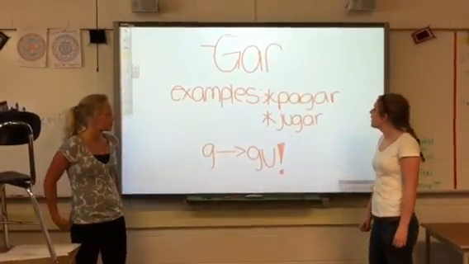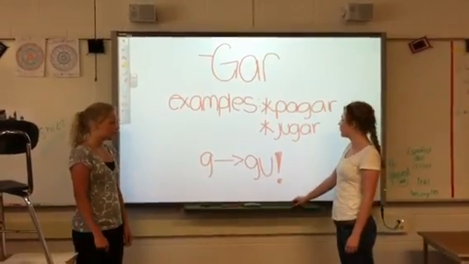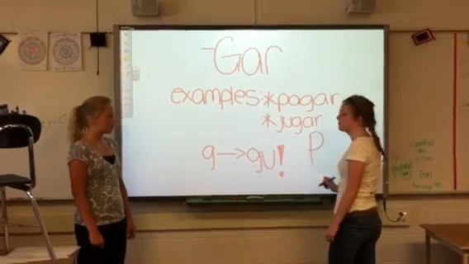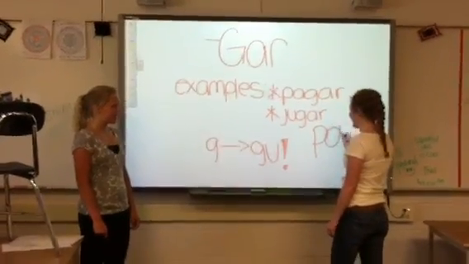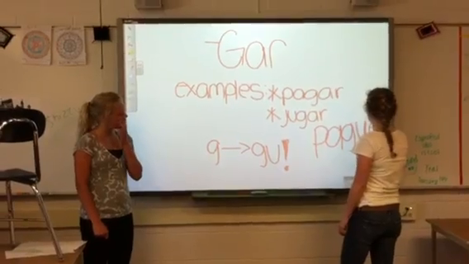In verbs that end in gar, like pagar and jugar, you change the G to GU in the yo form. For example, pagar would be P, A, G, U, E.